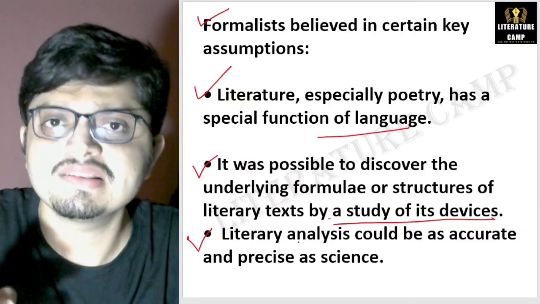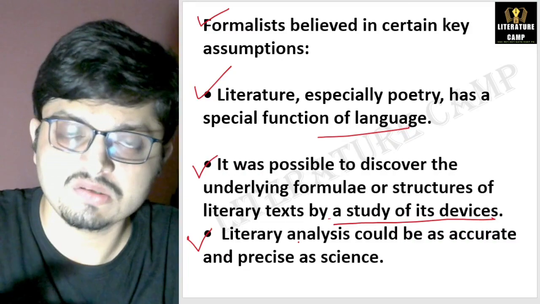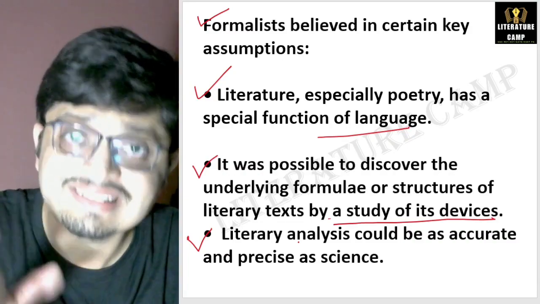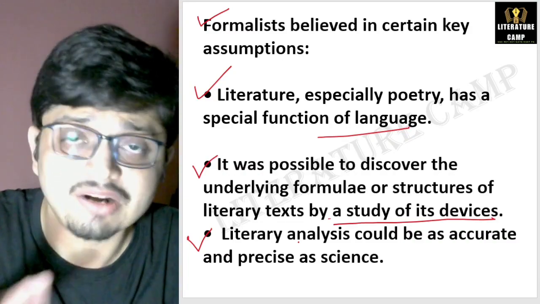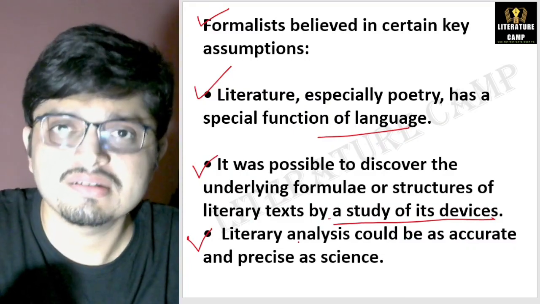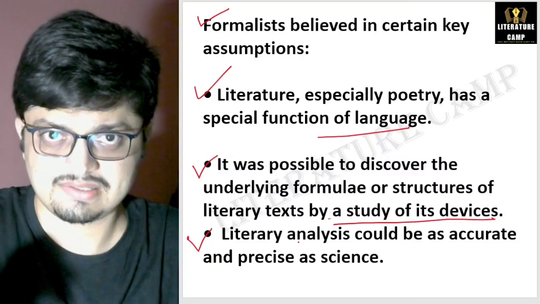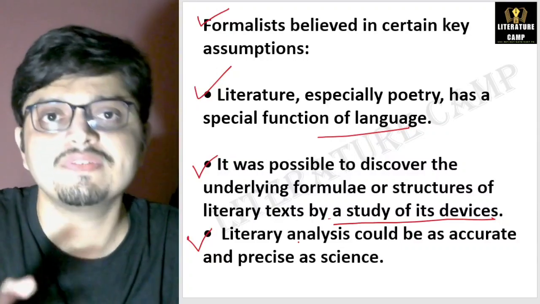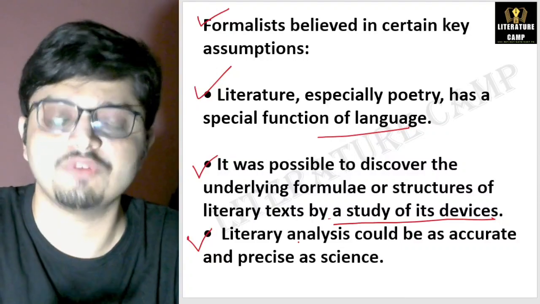So formalism is not only about the grammar and the syntax of a text, but also about the meter, the rhetorical devices, right? The figure of speech of a text. So this is all about formalism.